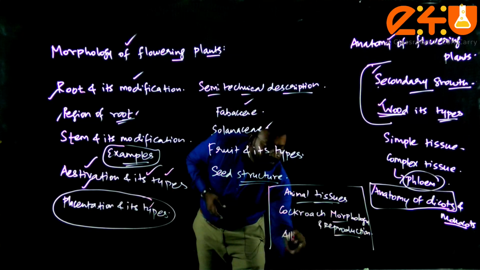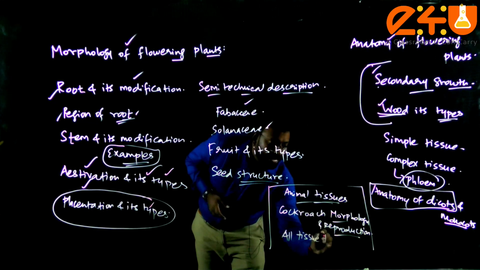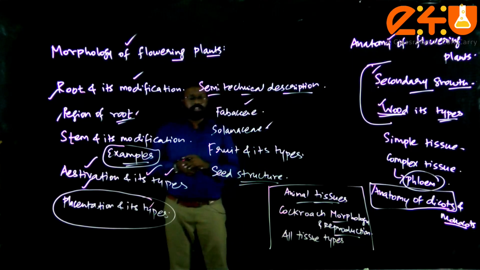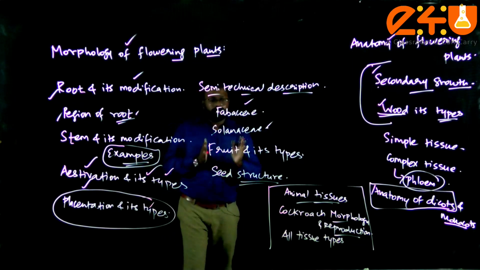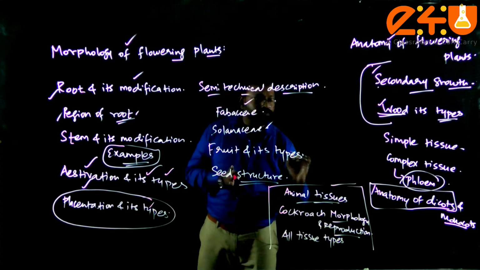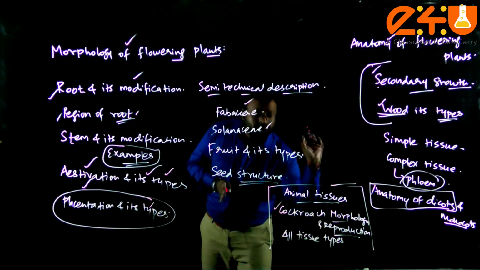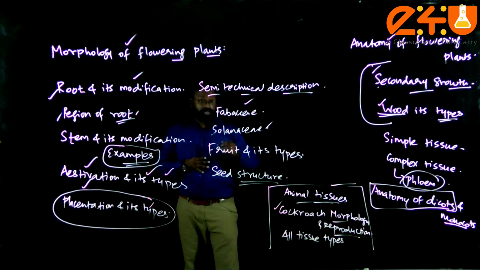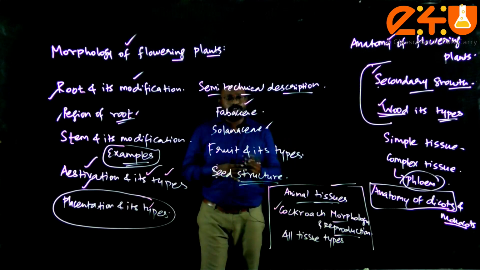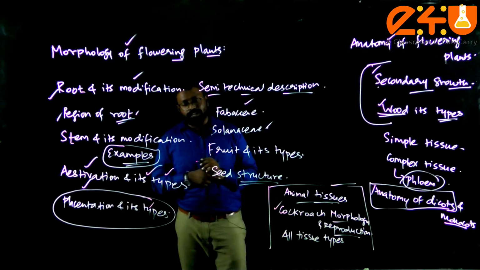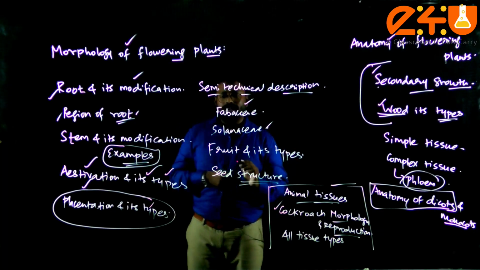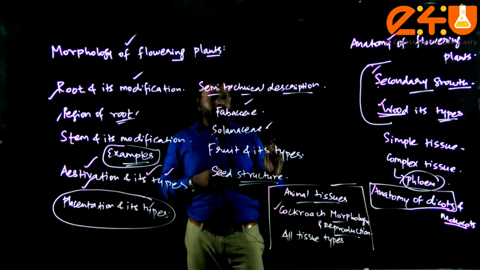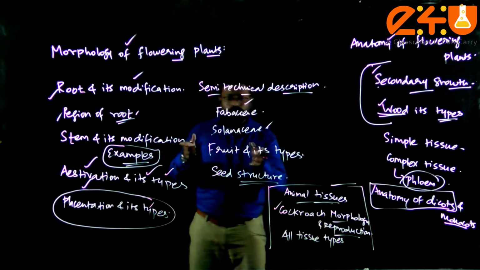All tissue types, what is present over there: simple, cuboidal, connective tissue, loose connective, dense regular, dense irregular. You should have a hold on all the tissues. This will play a role in 2 to 3 MCQs, especially 2 MCQs, and MCQs are most expected from cockroach, because repeated MCQs came from cockroach only, especially morphology and reproduction aspects. So have a good hold on that topic. This is about the second unit: morphology of flowering plants, anatomy of flowering plants, and animal tissues. Have a note on these topics.